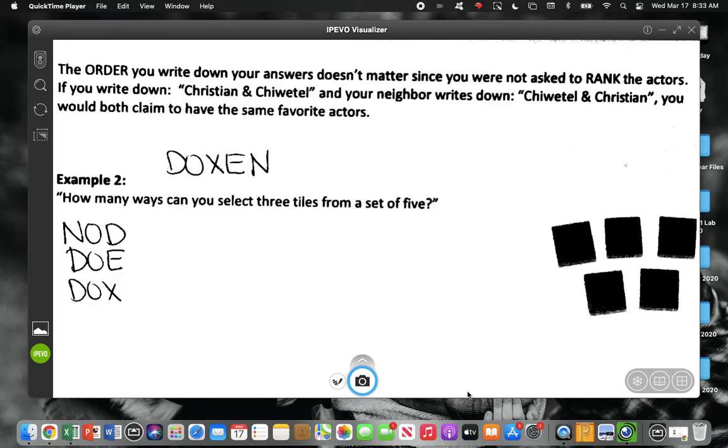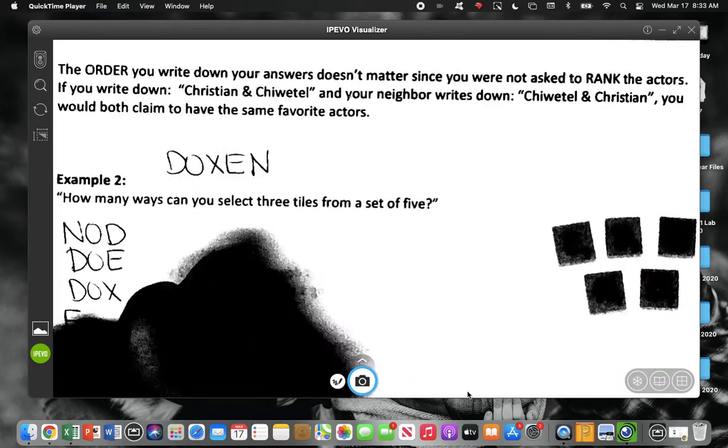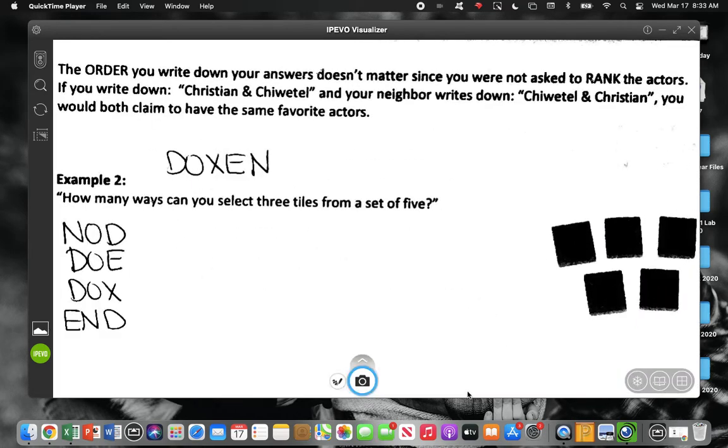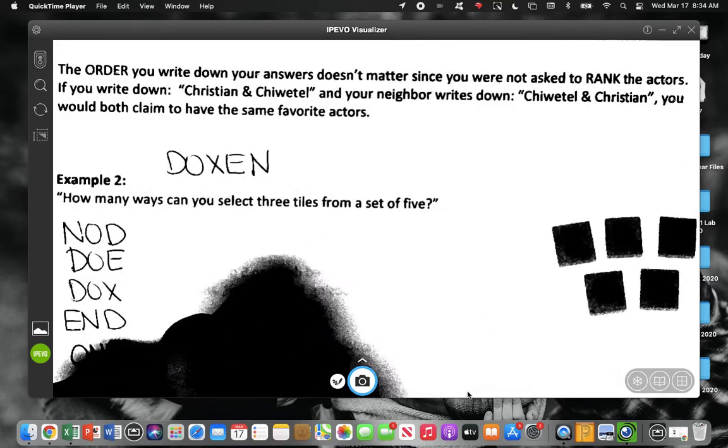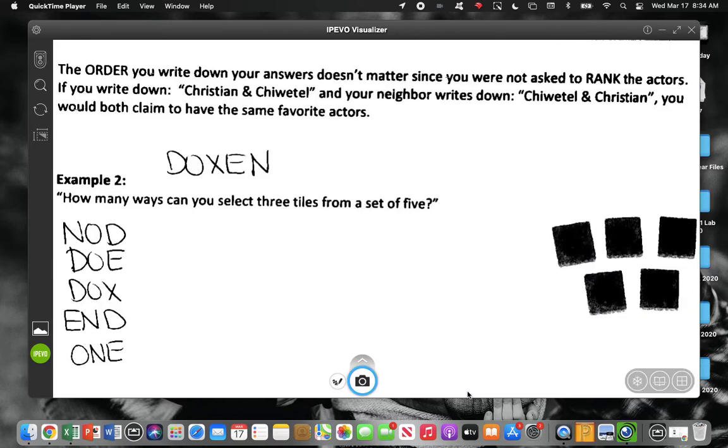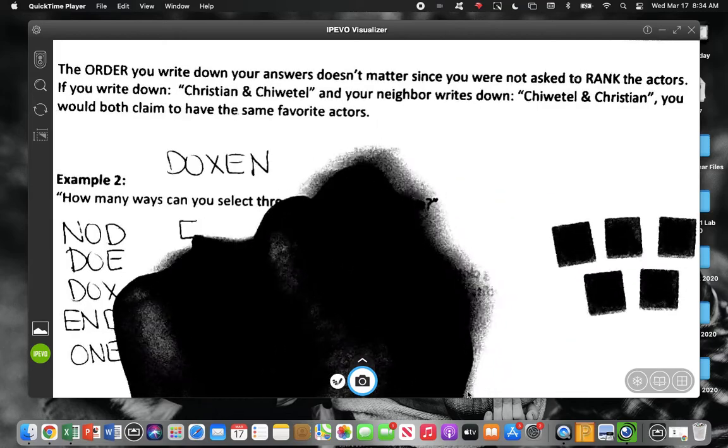Ned. Is that the same thing? Are we missing any? Ned and end would be from the same letter combinations. Now, could I pick this up?